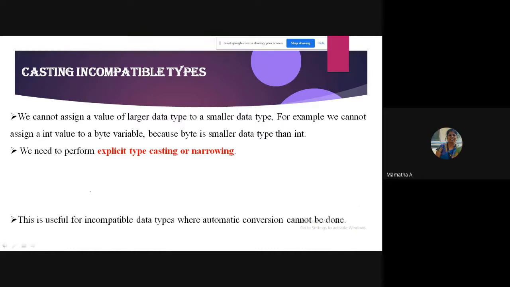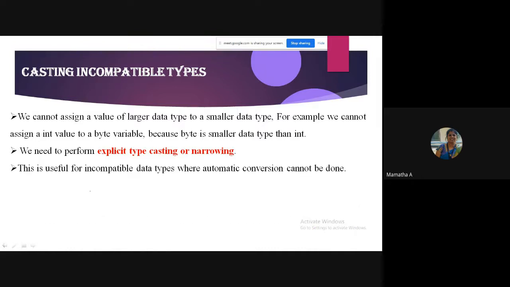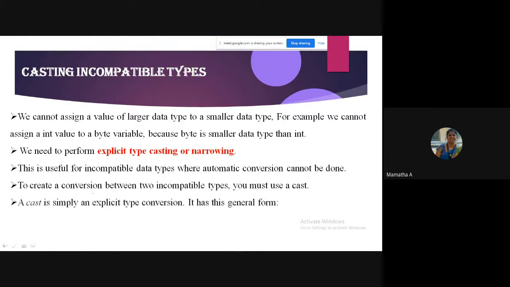So it is basically useful for incompatible data types wherein automatic conversion is not supported, cannot be done. So how do we do it? We have to cast. It is called casting. How do we do that? It has this general form.